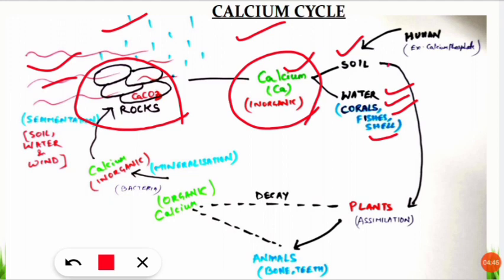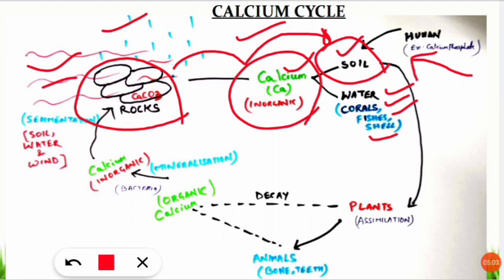Similarly, calcium coming from the rocks also goes to the soil. In the soil it can also come from human impact. Rain weathering is the natural process, but humans also incorporate fertilizers and organic manure. For example, calcium phosphate is used for farming. In this way also calcium reaches the soil, and from the soil it goes into the plants.